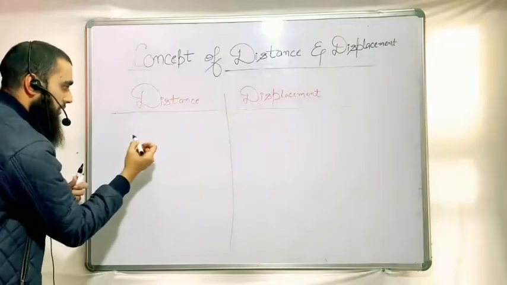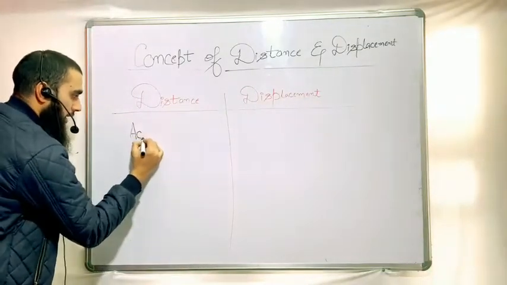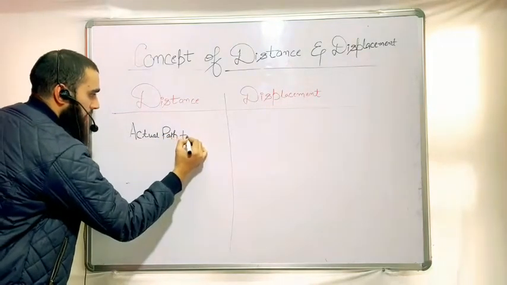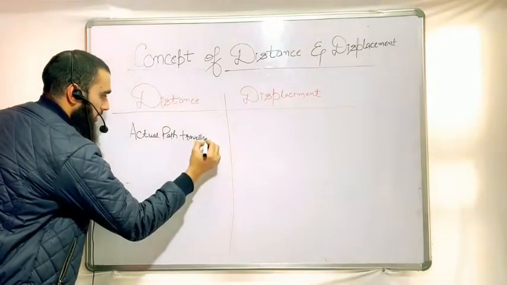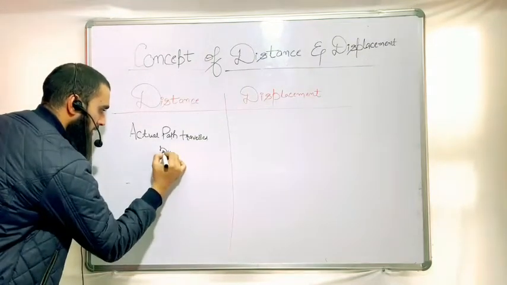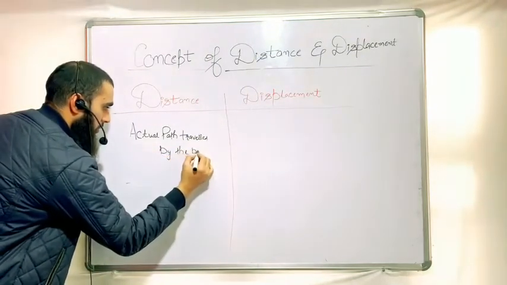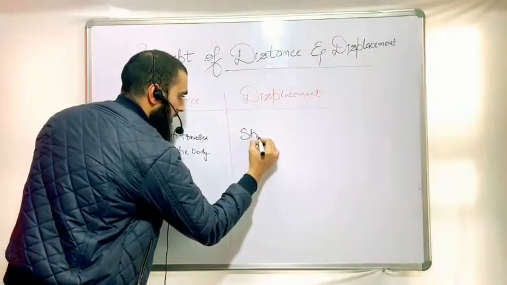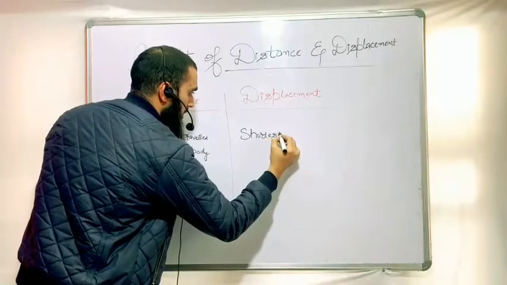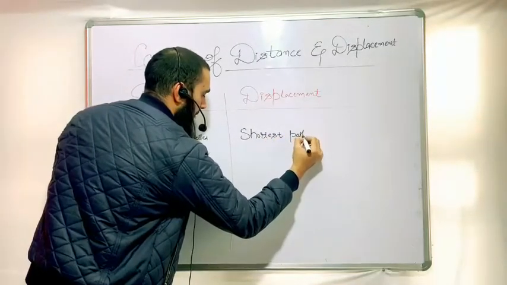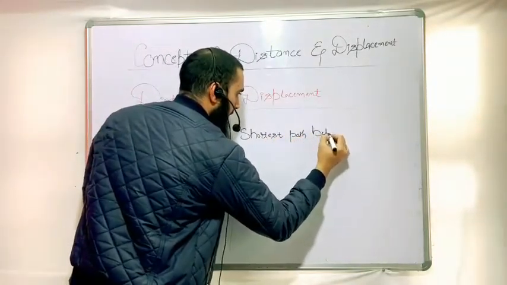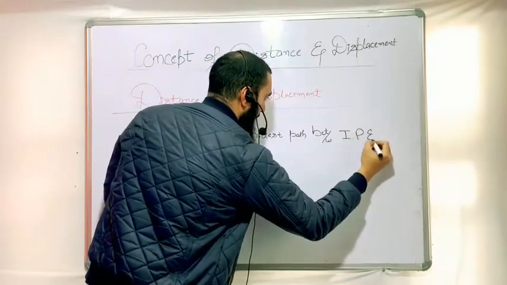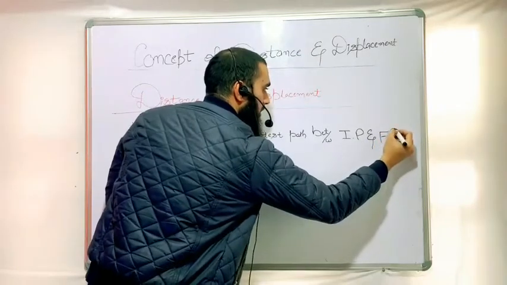So first of all, distance is the actual path traveled by the body, and displacement is the shortest path between initial position and final position.